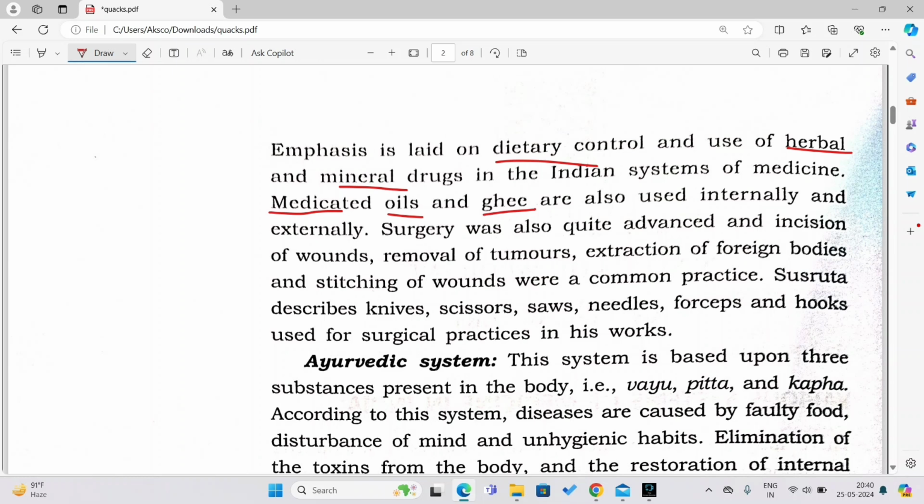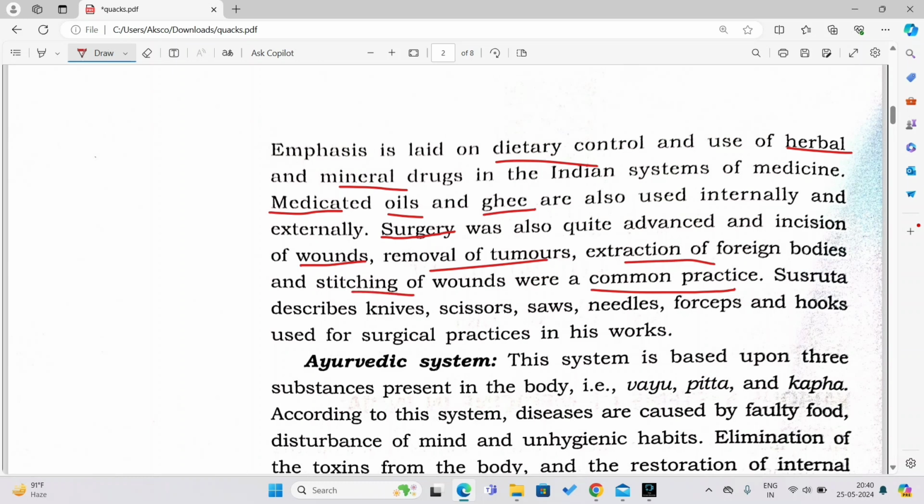Surgery was also quite advanced, and incision of wounds, removal of tumors, extraction of foreign bodies, and stitching of wounds were a common practice. Even in the ancient time, surgery was prevalent, as those of you from history backgrounds will know very well. They used to cut the wound, remove the tumors, extract the foreign bodies, and do the stitching of the wound.